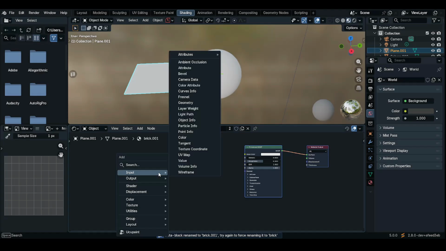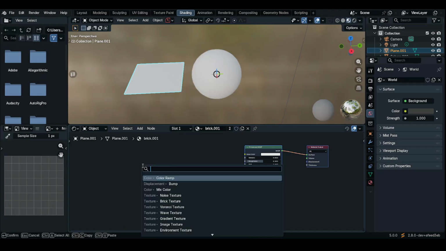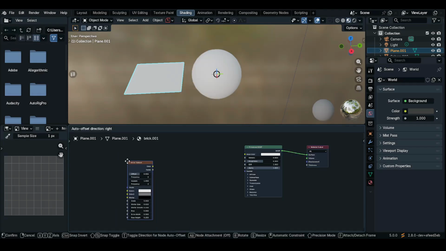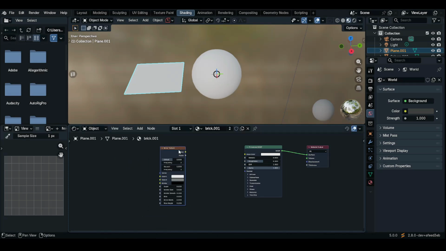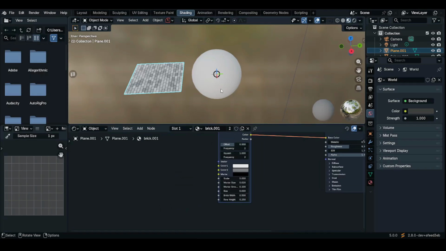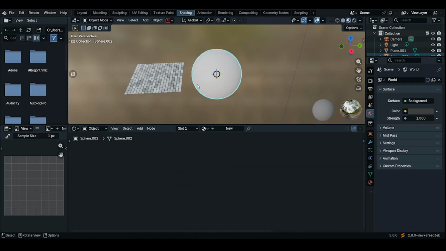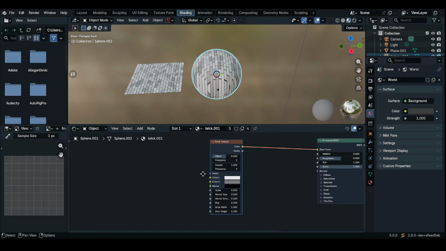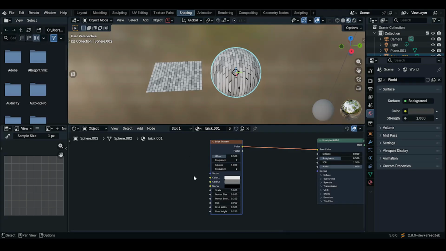Now press Shift A, search, and then add the brick texture. Plug it into the base color of the principled BSDF. You can also apply it to the sphere as well. Okay, now they all have the same material.